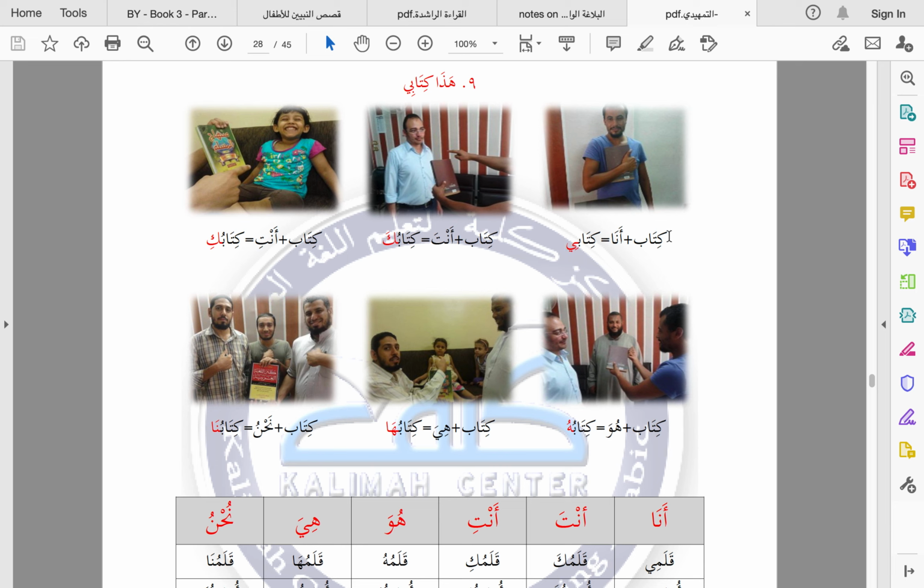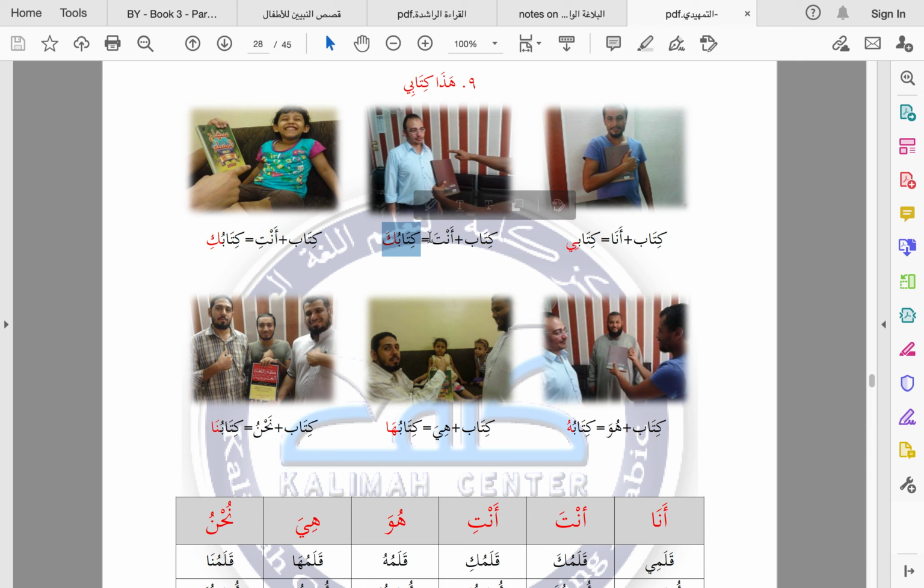So, kitabun we know means book and ana means I. So, we don't say kitabu ana, we don't say book mine or book I. We just say kitabi. Okay, so this translates to, like, this is my book basically. Okay, and this ya represents the ana. Okay, so kitabi is my book. Okay, kitabuka, okay, is your book.